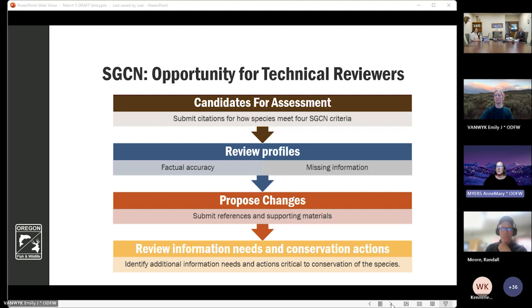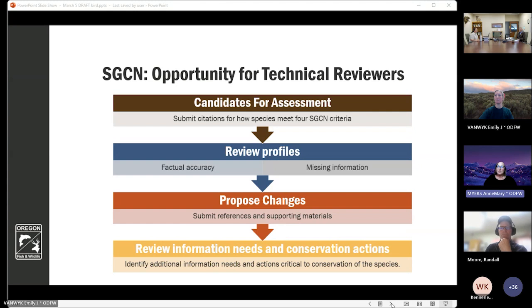SWAP is a document that is widely available and heavily used, with over 120,000 unique users each year. If partners can help us make sure we have high-quality information on threats and conservation actions, this information can go to help support effective conservation by practitioners around our state.